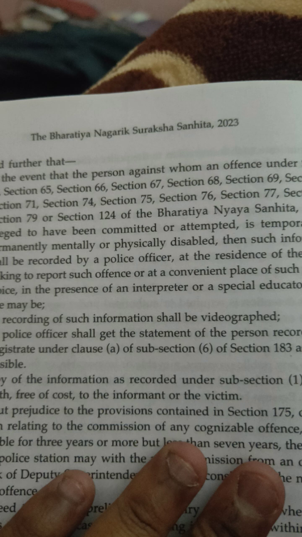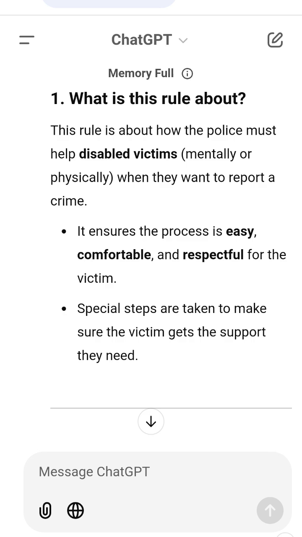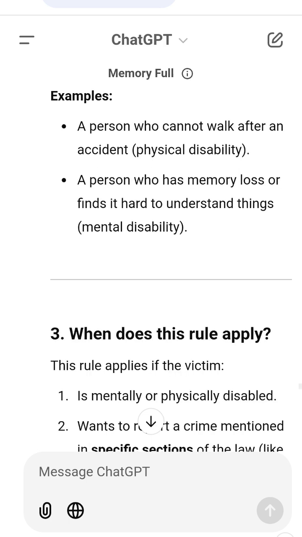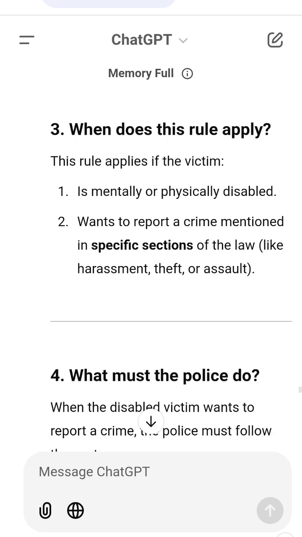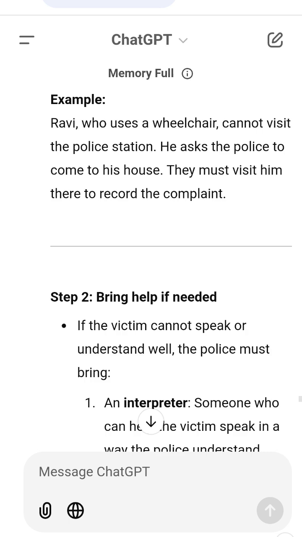5. Why is this rule important? This rule is important because 1. Disabled people may struggle to visit the police station. Going to their home or chosen place makes it easier for them. 2. Special help ensures their voices are heard. Interpreters and special educators make sure the victim can explain clearly. 3. Videotaping protects the victim's words. It ensures no one can twist or change what the victim said. 4. The magistrate's recording adds legal strength. The victim's statement becomes official and can be used in court.